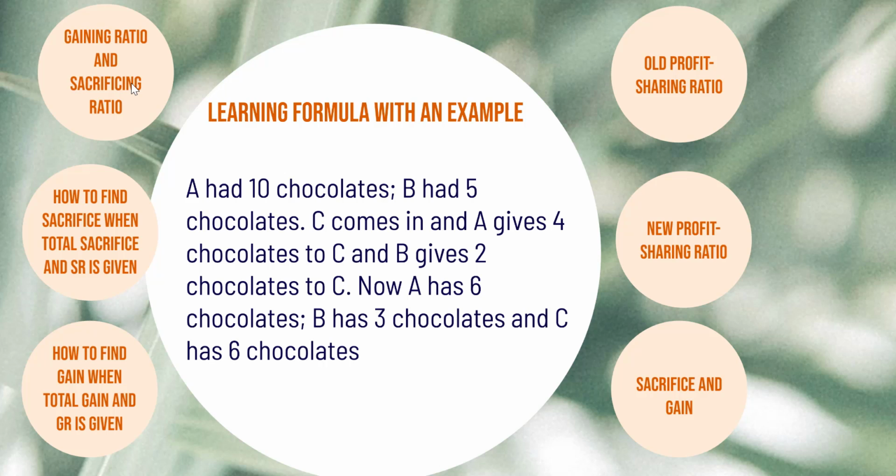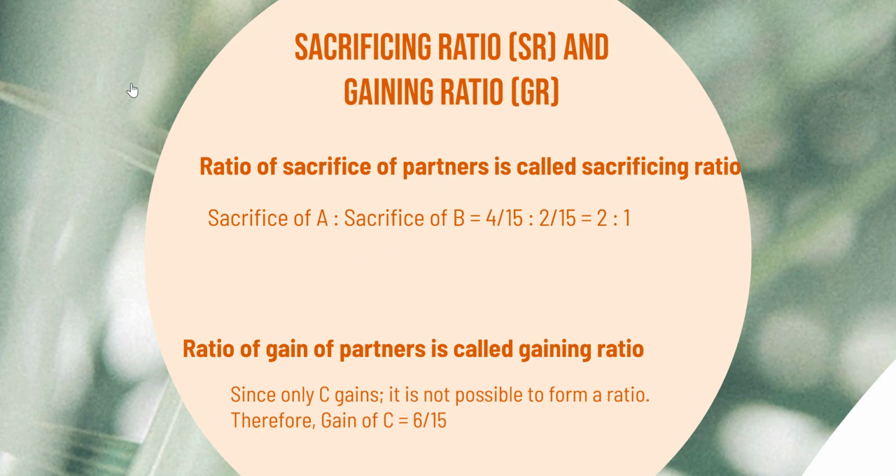So let's determine what the gaining ratio and the sacrificing ratio are. In case of sacrificing ratio, the ratio of the sacrifice of the partners will give us the sacrificing ratio. So sacrifice of A is to sacrifice of B is, in other words, 4/15 is to 2/15, which can be further simplified as 2:1.